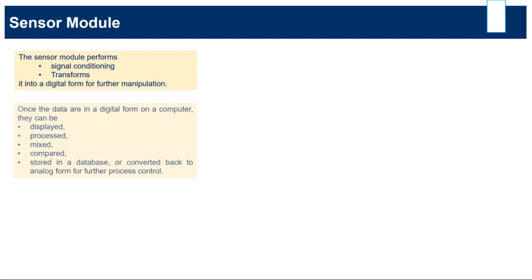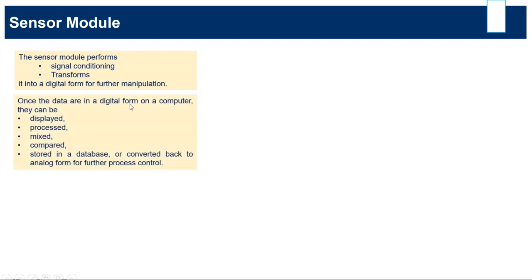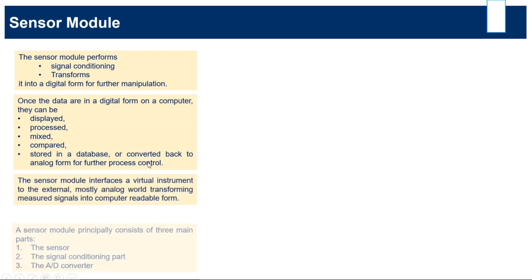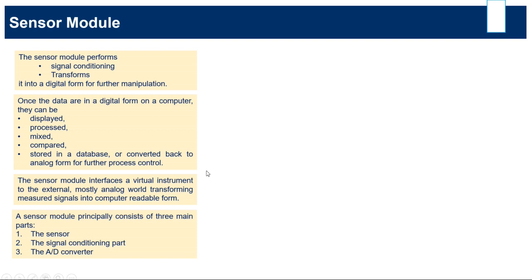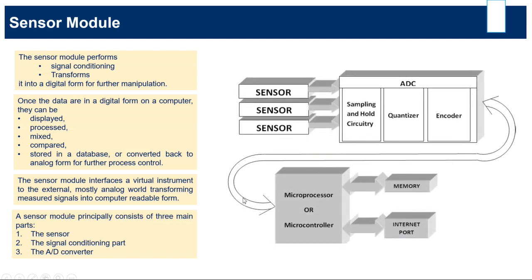Once the data is digital, the computer can easily display, process, mix, compare, and store it in a database. A sensor module consists of three main parts: the sensor, the signal conditioning part, and the analog to digital converter part.